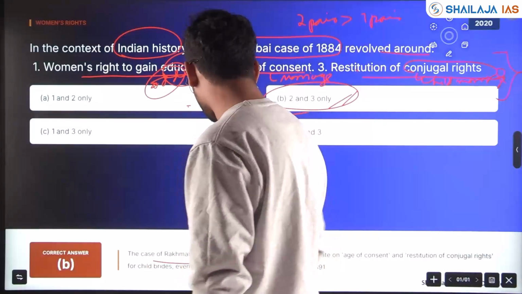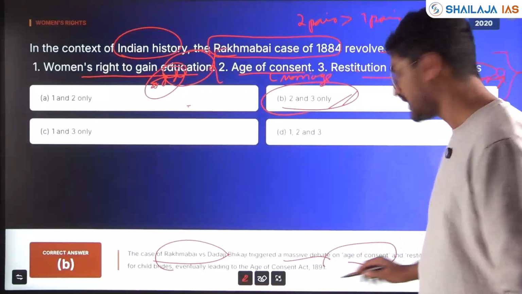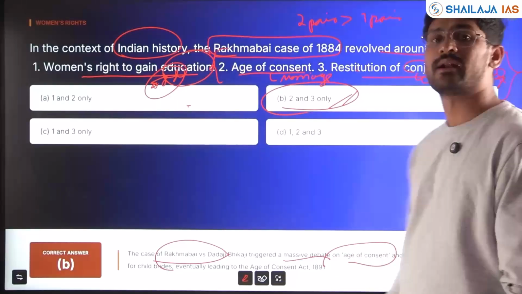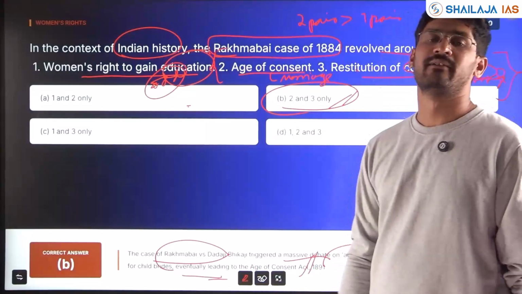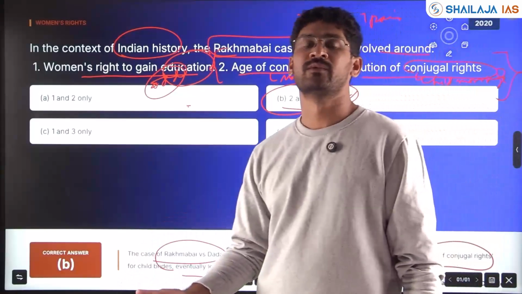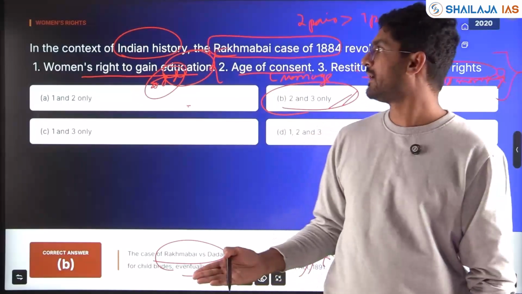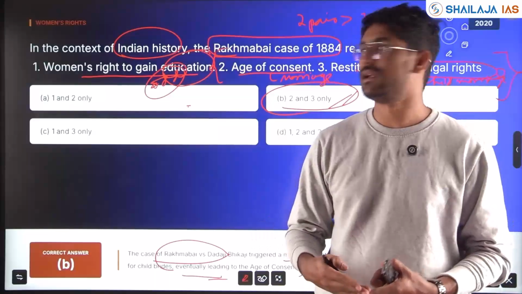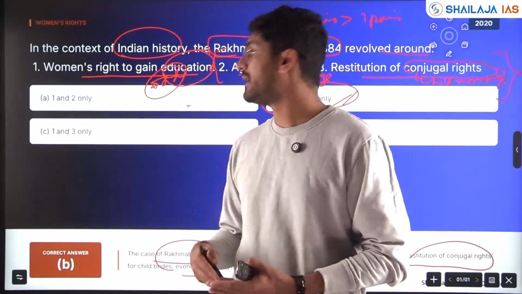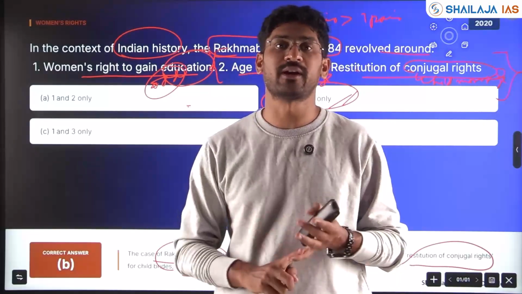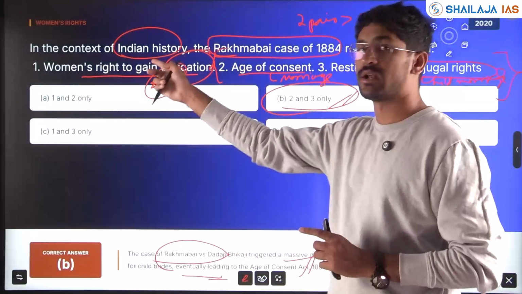The Rakhmabai versus Dadaji Bhikaji case triggered a massive debate on age of consent and restitution of conjugal rights for child brides, eventually leading to the Age of Consent Act 1891. Later, the Sharda Act came. So you need to know the important acts that were passed during the colonial period with respect to women, Dalits, education, and other important freedom movement bills that passed, for example, the press acts also become important with respect to modern Indian history.